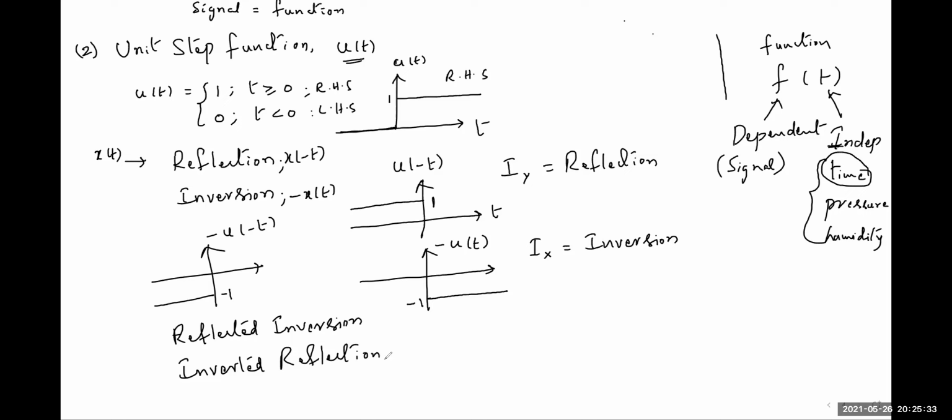If you want the reflection, take the mirror image with respect to the y-axis. If you put the mirror here, mirror image with respect to y-axis, you will get this side. Similarly, if you want inversion of that signal, take the mirror on x-axis. So this signal will be reflected this side. So this is inversion. Like that, any signal we can plot reflection and inversion like this.